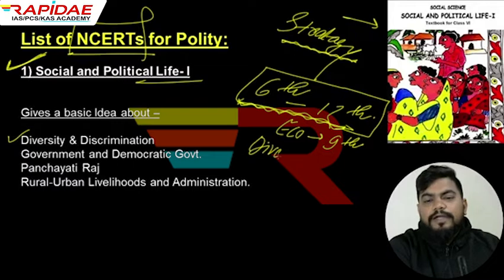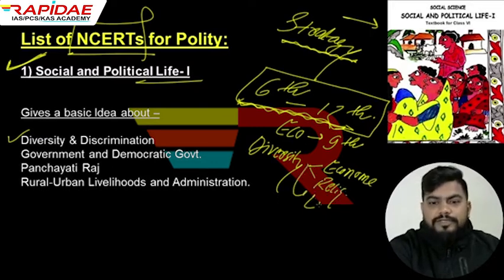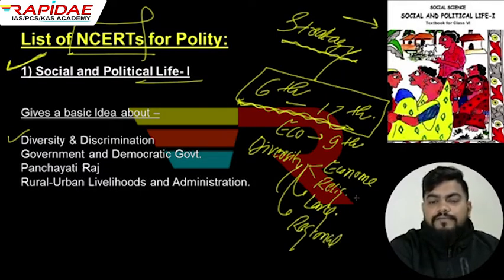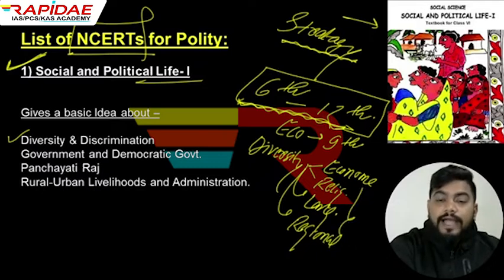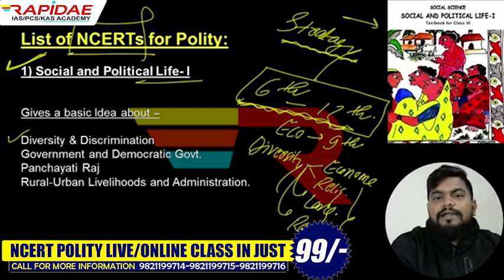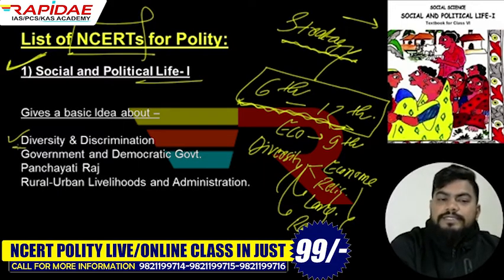Whenever we talk about Indian diversity, we can see diversity in economic senses. There is income diversity also. There is religious diversity also. There is diversity because of languages also. There is regional diversity also, right? So there are many forms of diversities, and India is a very diverse land where you can see a number of religions, a number of languages, and various kinds of cultures and festivals also. All right. So what is diversity?